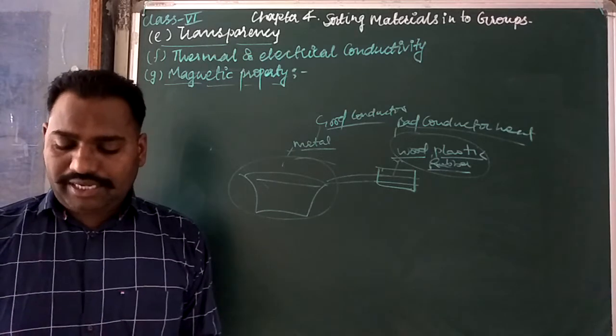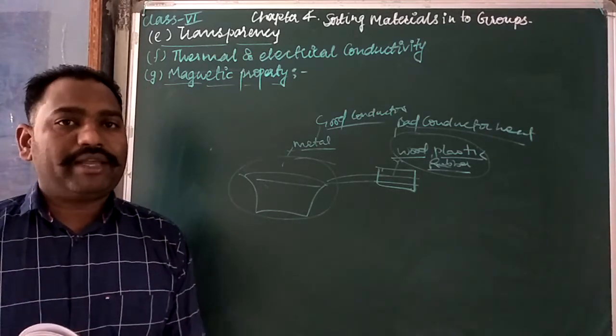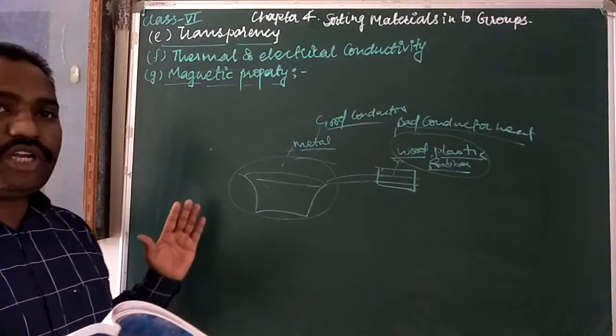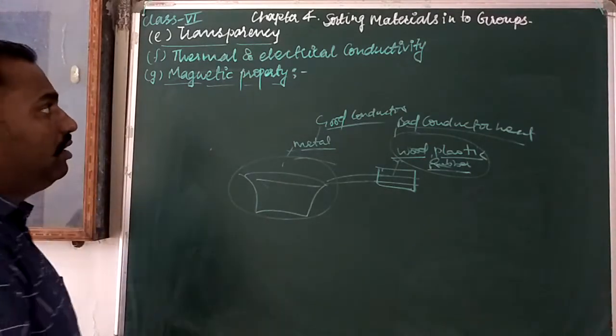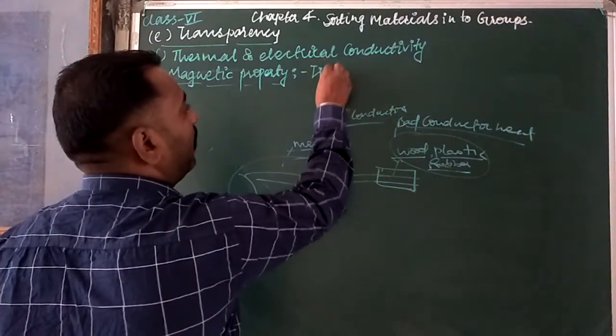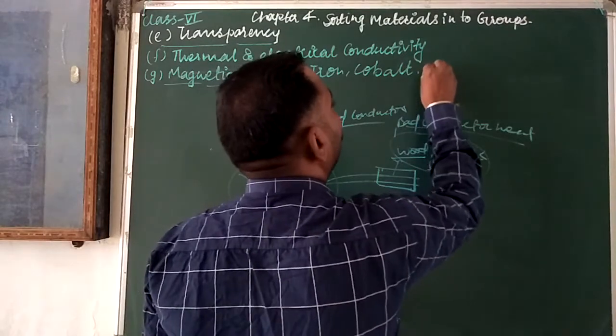Cobalt and nickel are also types of metals which have the magnetic property. It means they can be attracted by the magnet.